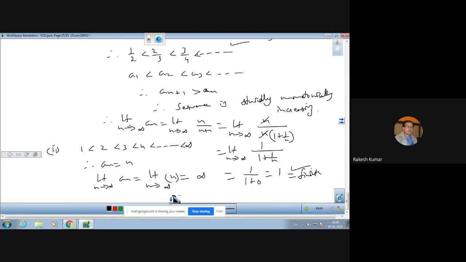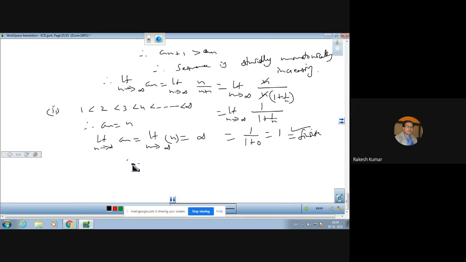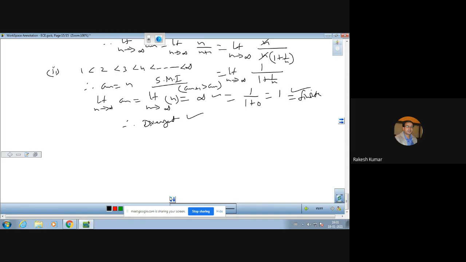So an infinite limit is coming, it means the sequence is a divergent sequence. The sequence is monotonically increasing, strictly monotonically increasing, but why strictly? Because an plus 1 is greater than an. Sequence is monotonically increasing strictly, but its limit comes out to be infinite. So the sequence is a divergent sequence. This is another good example.